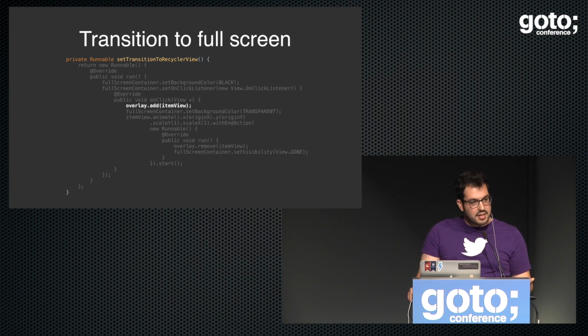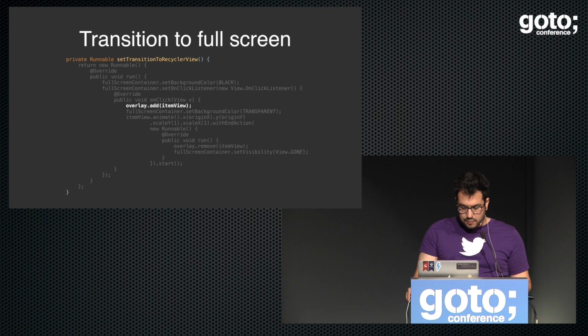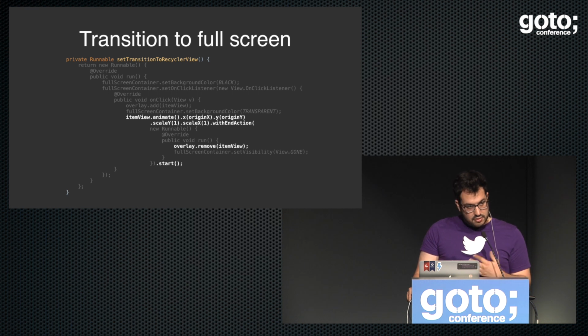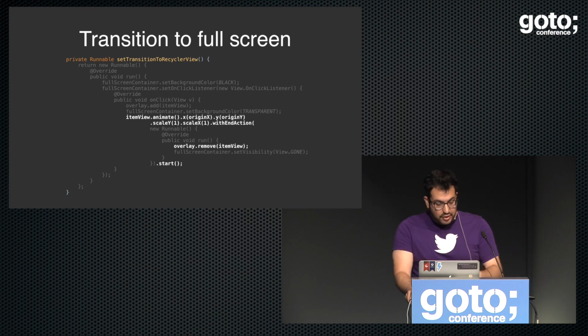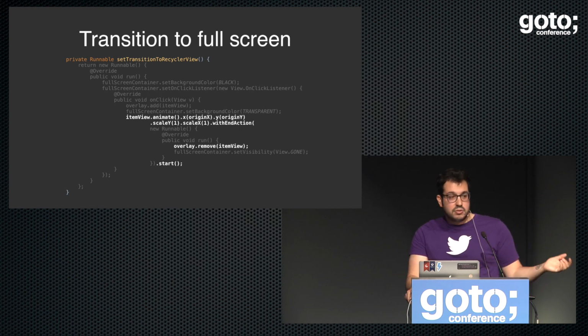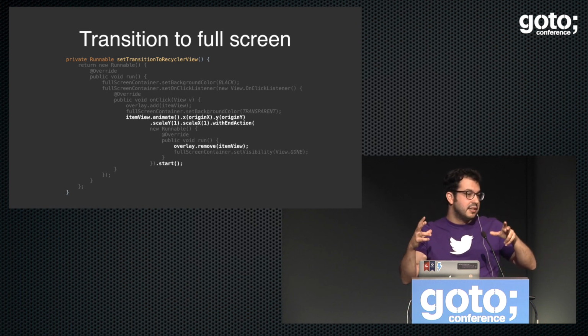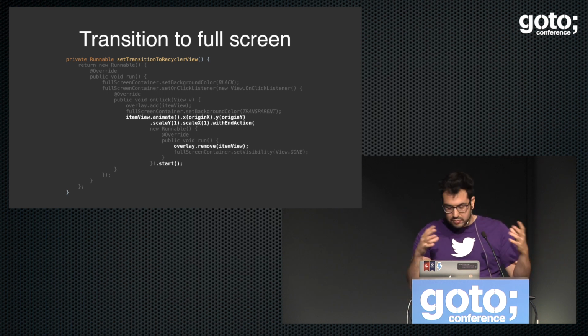So we add that item again on the overlay, and then we are just going to animate it. We're just going to set the origin X, origin Y, and then scale it to 1, which is the default, the original size for that image. And finally, don't forget to remove the item from the overlay, otherwise it will still be there until something in the framework decides to recycle that.